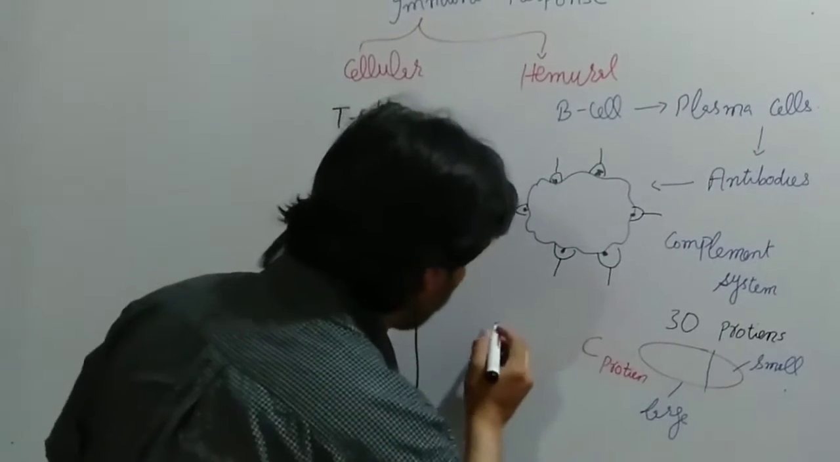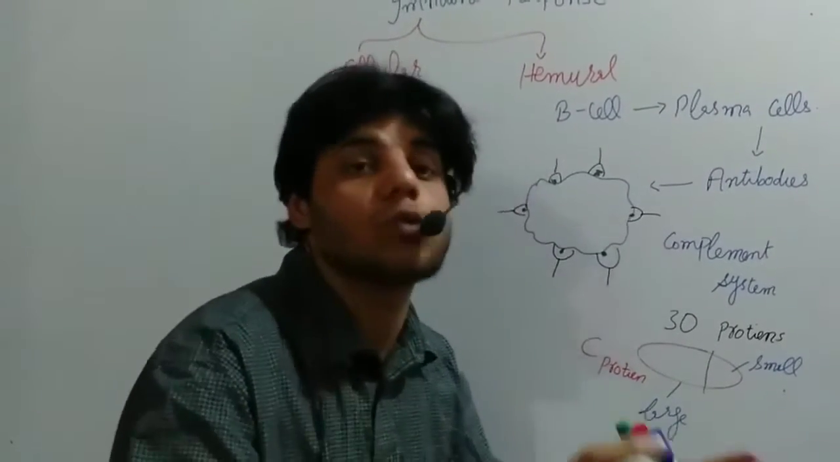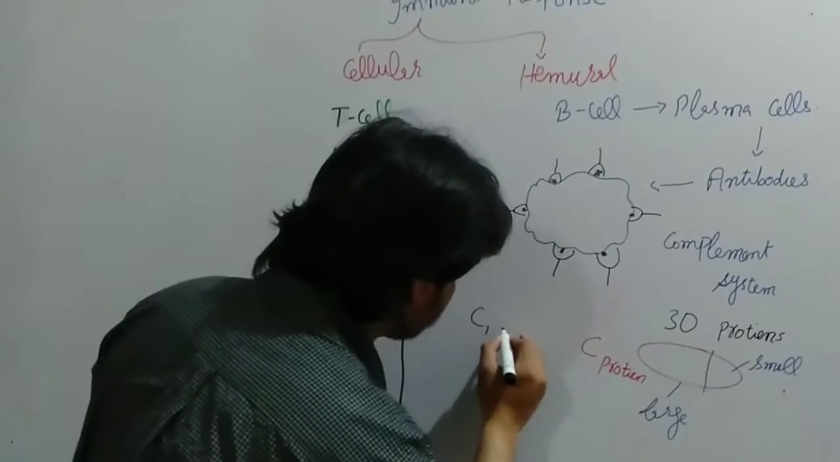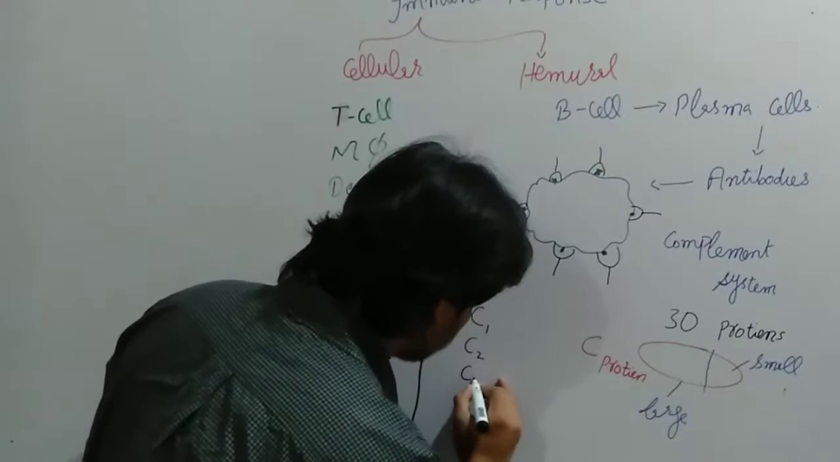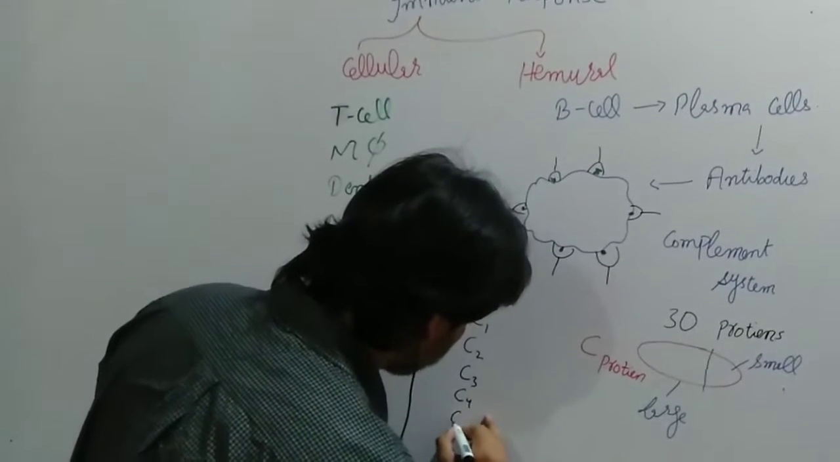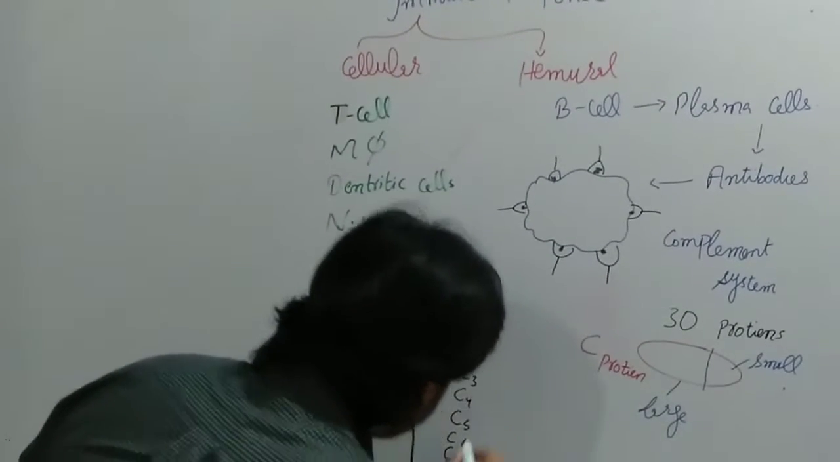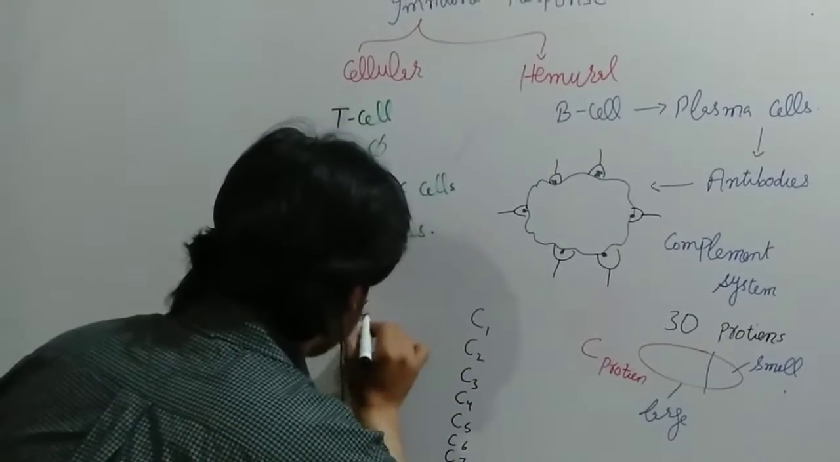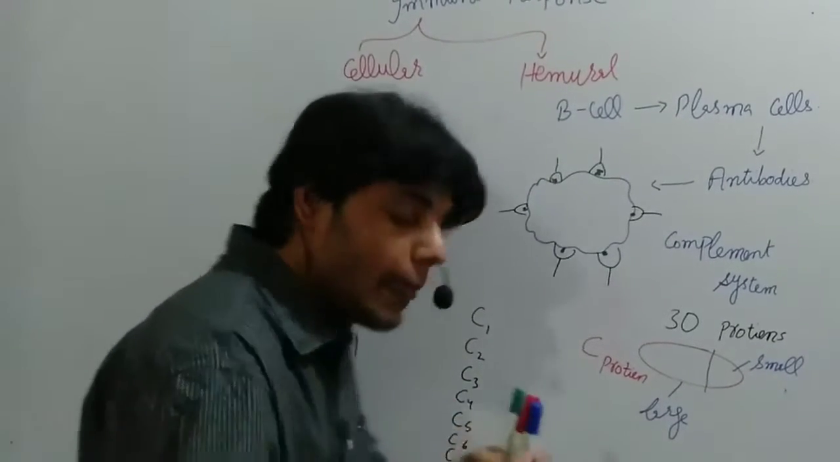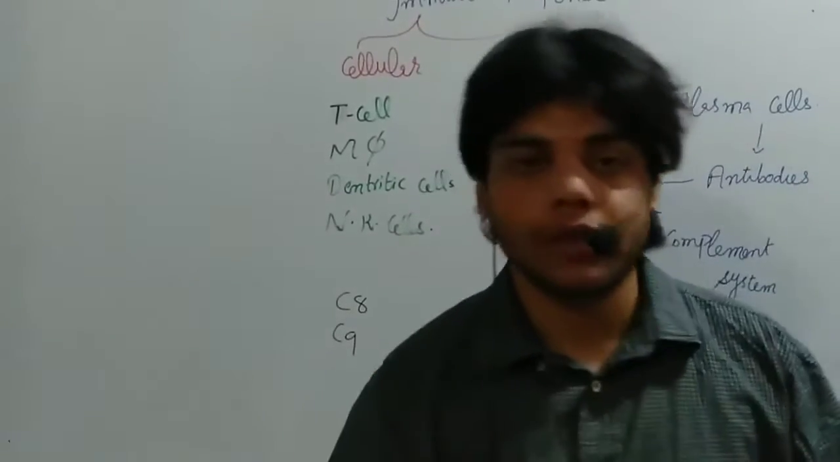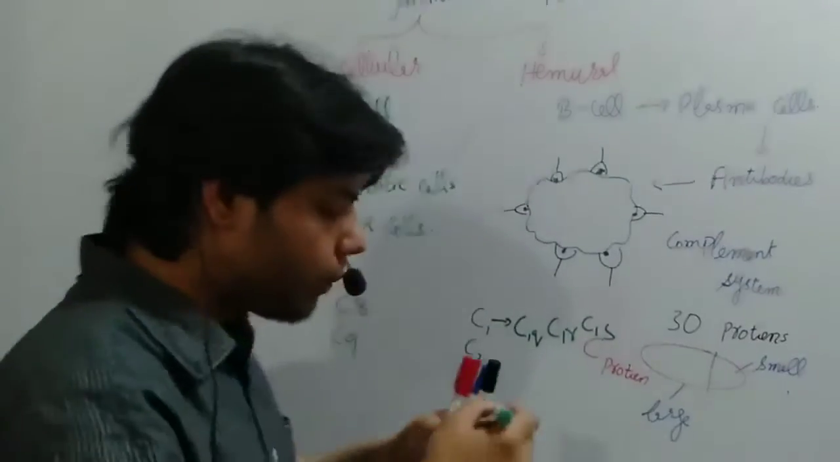If we talk about the 30 proteins, usually they have the C1 protein, C2, C3, C4, C5, C6, C7, and we have C8, C9. Now this C1 has three subunits, named C1Q, C1R and C1S. These are the three subunits of the C1 protein.